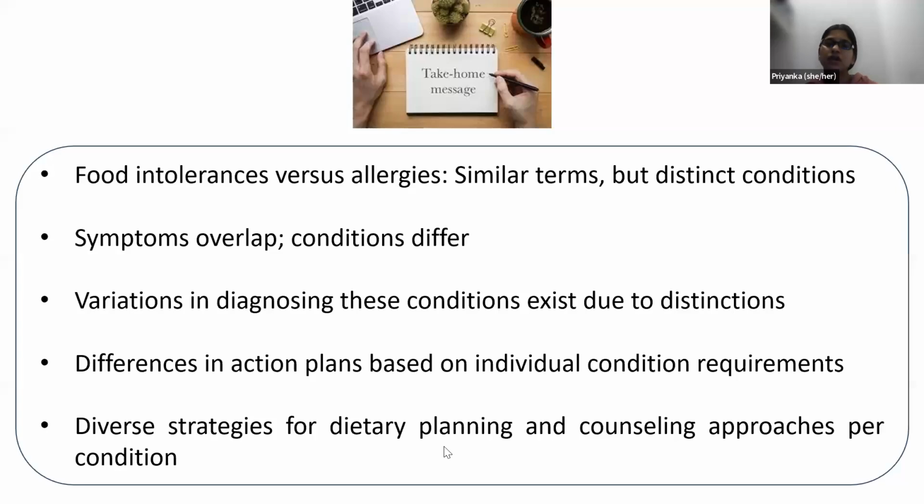From my slides, the take-home message for all of us is that food allergies and food intolerances are similar terms but distinct conditions. They have different diagnoses. Their symptoms overlap, but the conditions are different. There is variation in diagnosing these conditions due to these distinctions. There should be differences in action plans based on individual condition requirements. An action plan should always be customized based on the requirements of the patient.